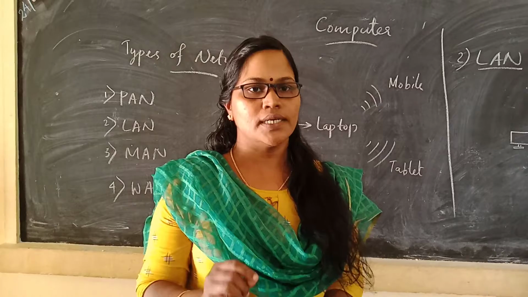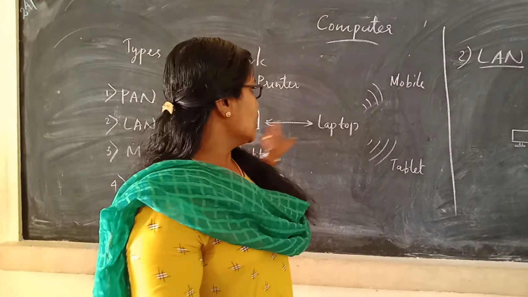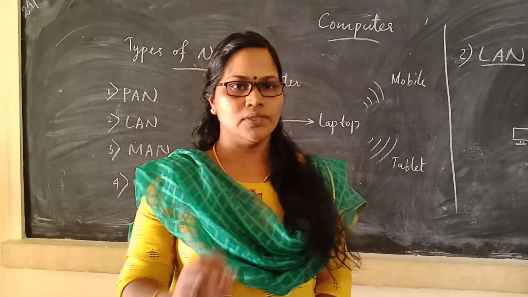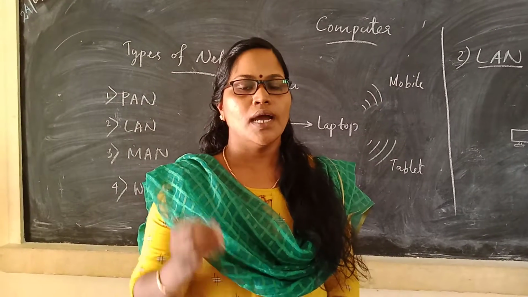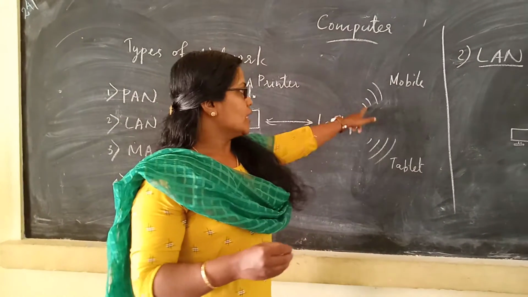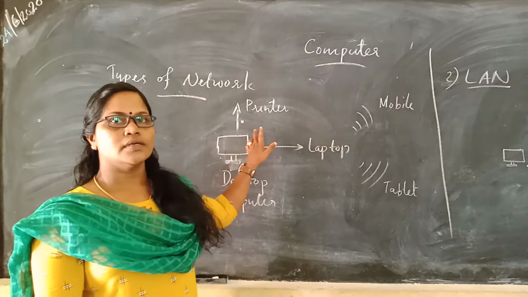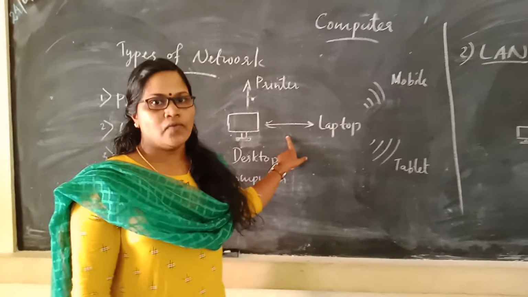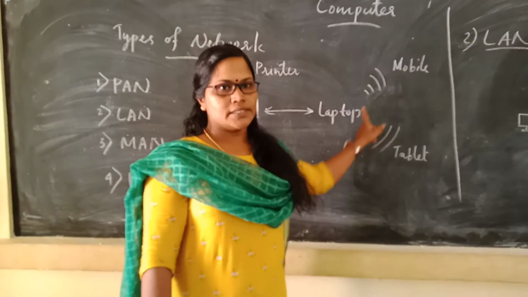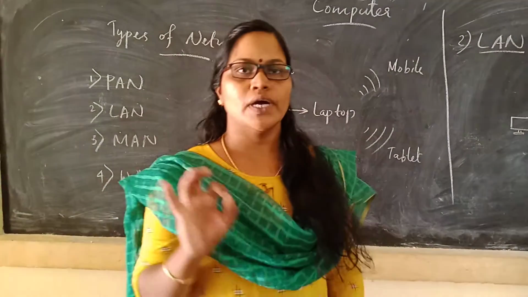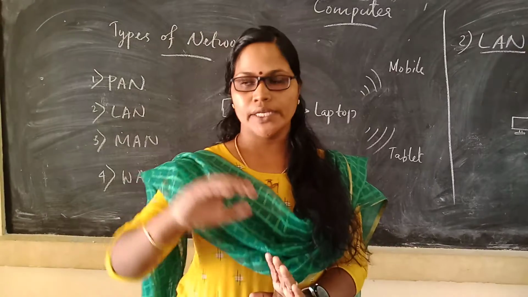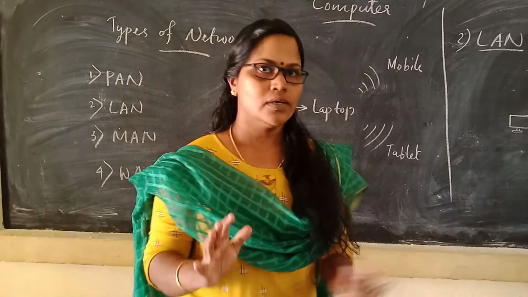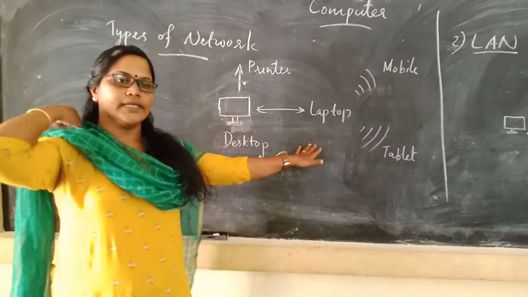Once more I repeat, a PAN is the smallest possible network intended for one person. It is used to interconnect personal devices such as computer, laptop, mobile phone, tablet or any other handheld device of an individual. The devices in a PAN are linked together either using cables or wirelessly. In a wired PAN, the devices communicate through a USB cable, while in a wireless PAN, Bluetooth or infrared technologies are used for communication. This network can cover an area of only a few meters, less than 10 meters. Is it clear? This figure shows a personal area network.